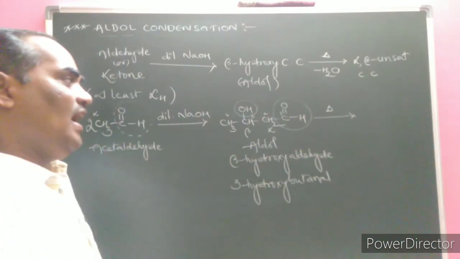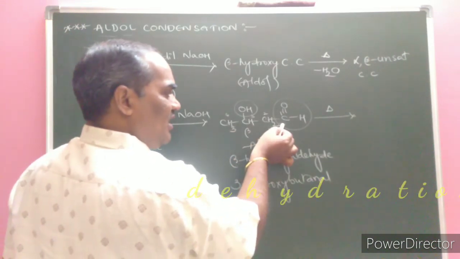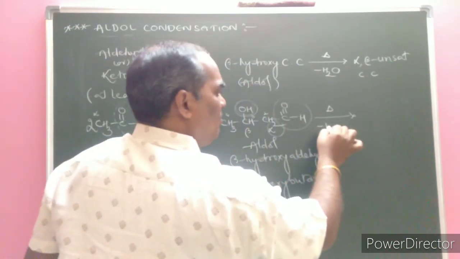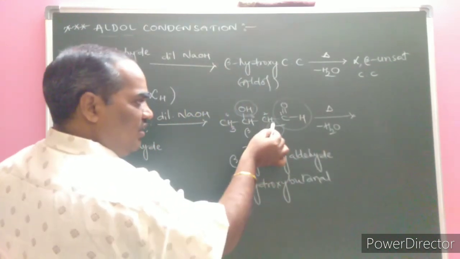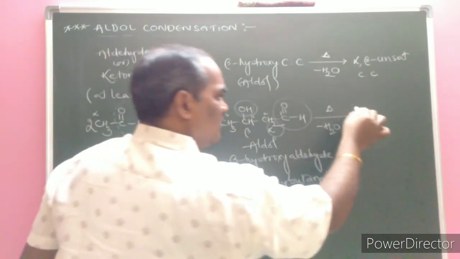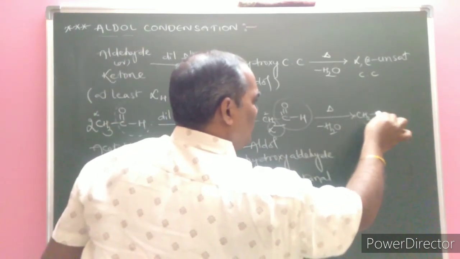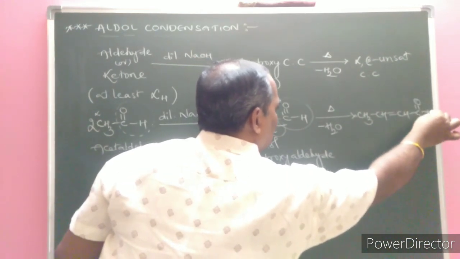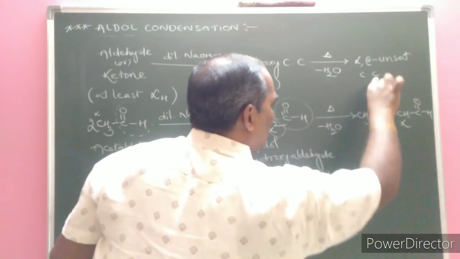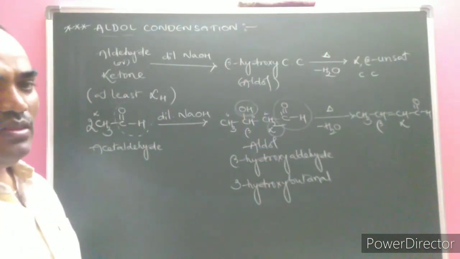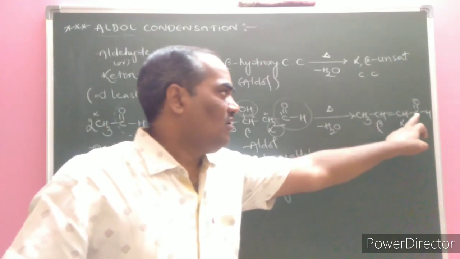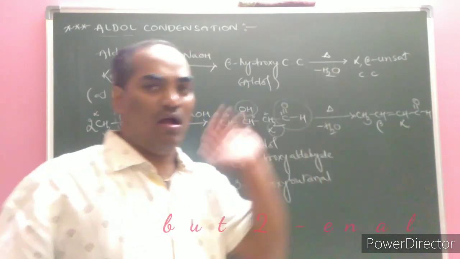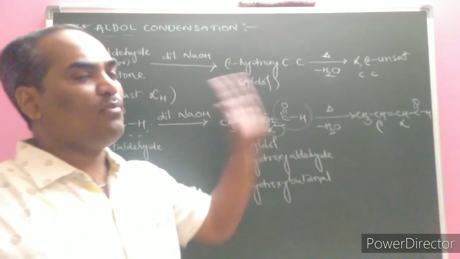Simply it undergoes a dehydration elimination reaction, loss of H from the alpha carbon atom and OH from the beta carbon atom by the elimination of a water molecule. Here is the H and here is the OH. That's why a double bond is established between the alpha and beta positions: CH double bond CH and C double bond O. This is the alpha, beta unsaturated product. Now what is the IUPAC name of this one? 1, 2, 3, 4 carbon atoms are there. But-2-enal is the formed product.